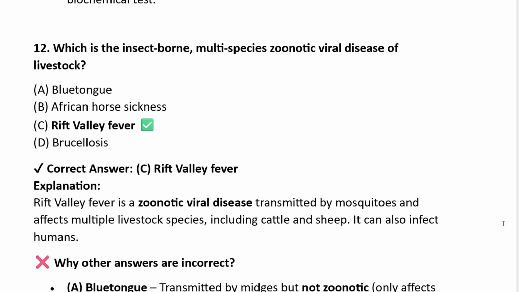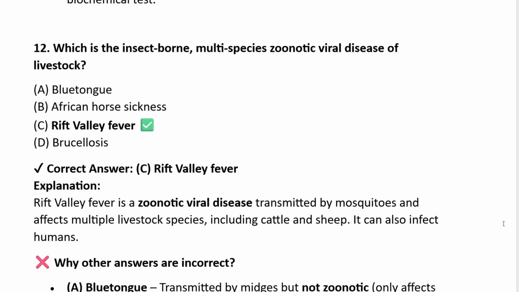Question number 12. Which is the insect-borne multi-species zoonotic viral disease of livestock? Blue tongue, African horse sickness, Rift Valley fever, brucellosis. And the answer is Rift Valley fever. It is a zoonotic viral disease transmitted by mosquitoes and affects multiple livestock species including cattle, sheep. It will also infect humans.